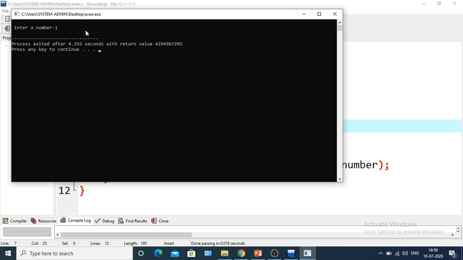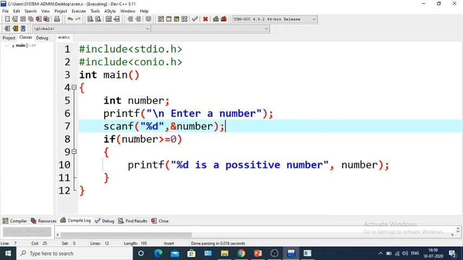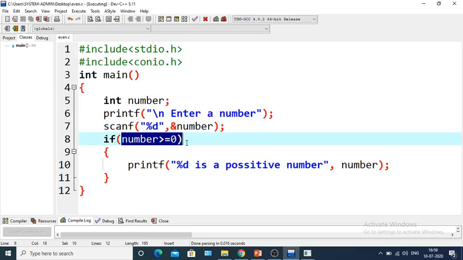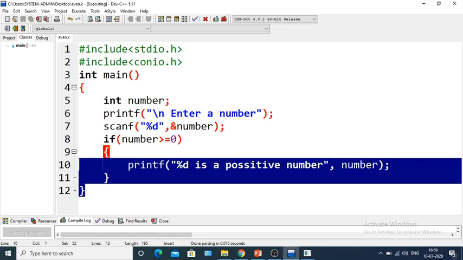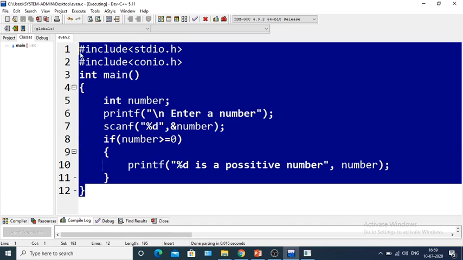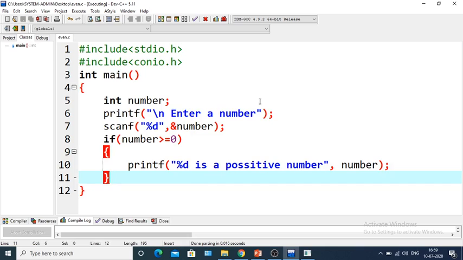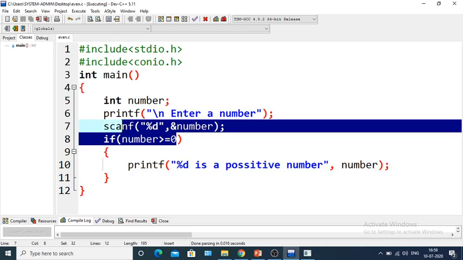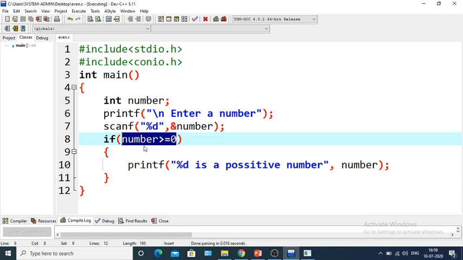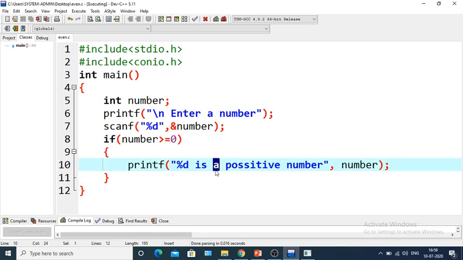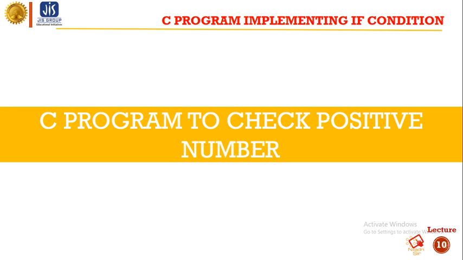Why is nothing printed? Because we will print anything only if this condition is satisfied. This condition is not satisfied here, so nothing will be printed. So this is the program to check whether a number is positive or not. Here there is a condition, and if this condition is satisfied, then this will be printed, otherwise not.